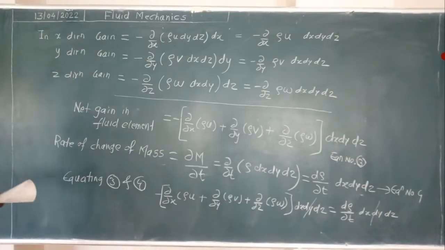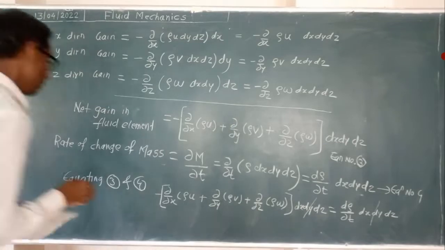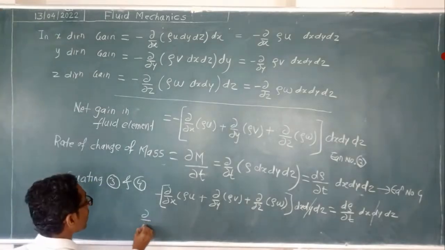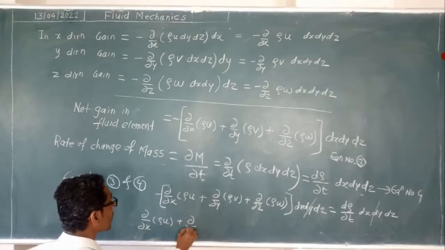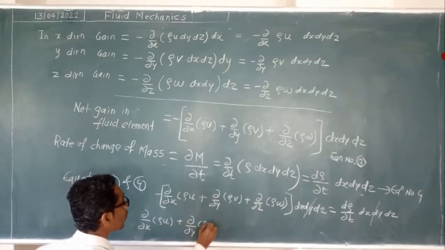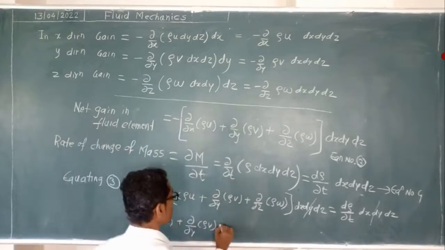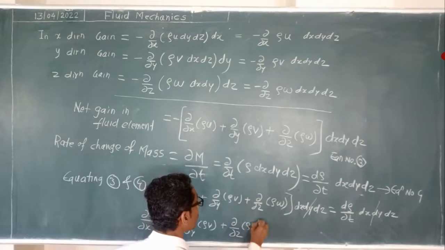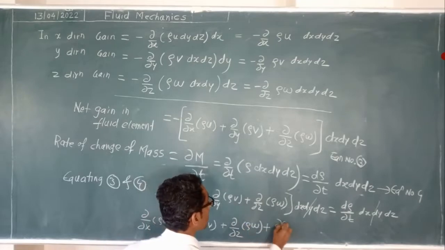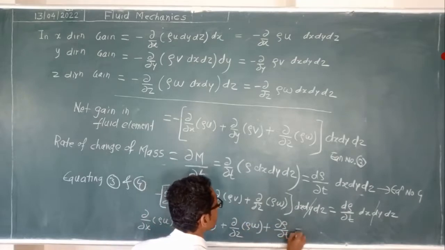Okay, the remaining equation we write will be ∂/∂x of rho u plus ∂/∂y of rho v plus ∂/∂z of rho w plus ∂rho/∂t is equal to 0.